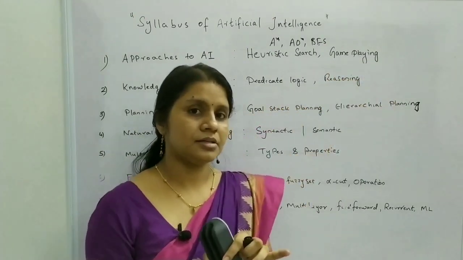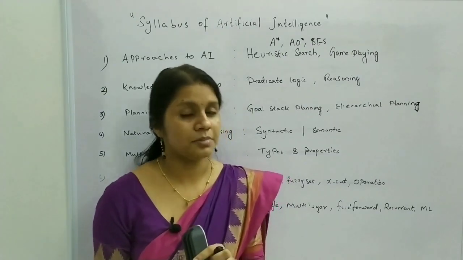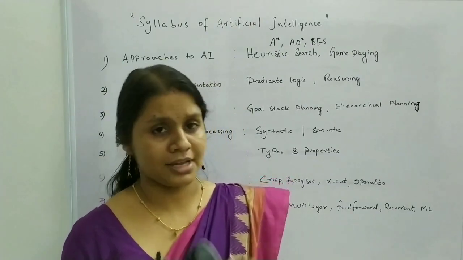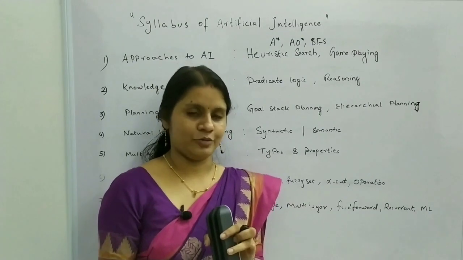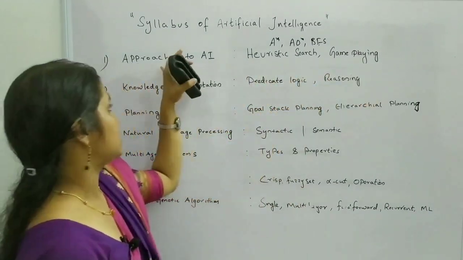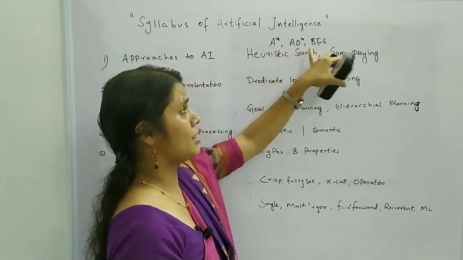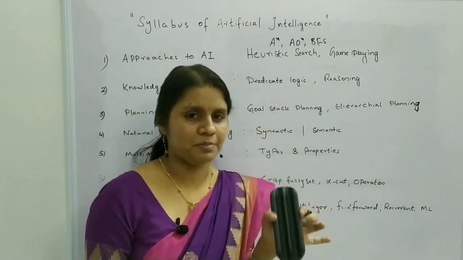In game playing, there are two algorithms, that is the min-max algorithm and alpha cutoff procedures. That should also be studied well. These are the main topics in the section. Mainly the questions are asked from these algorithms. AO star is very important.